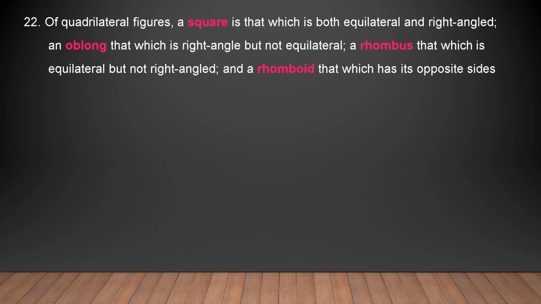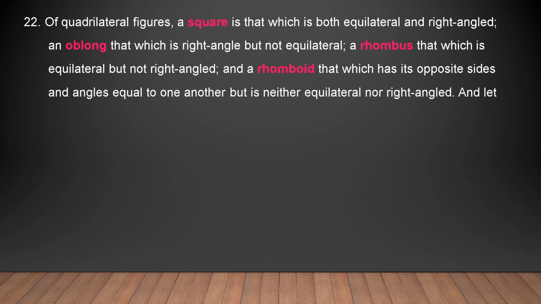And a rhomboid is that which has opposite sides and opposite angles equal, but is neither equilateral nor right angled. The sides are not all equal, and the angles are not right angles. This is actually a parallelogram. And the last is called a trapezium. Rest all the quadrilaterals are called trapezia.